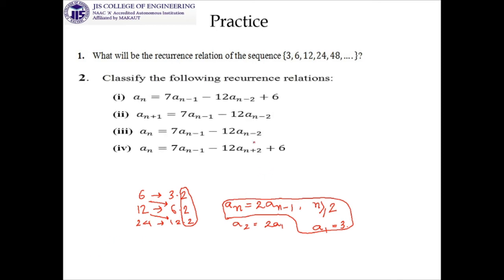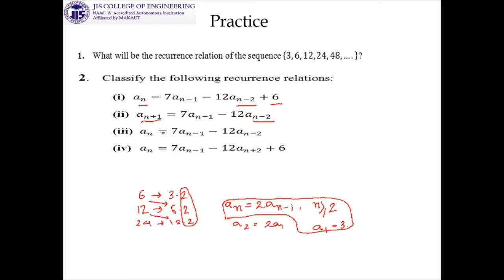Next, we have to classify the following recurrence relations according to the last slide we have just discussed. This 6 indicates it is non-homogeneous. This is n minus 2, it indicates order 2. And there is no product term of a's, so it is linear. Similarly, here it goes from n plus 1 to n minus 2, the gap is 3, so order is 3, but it is homogeneous.